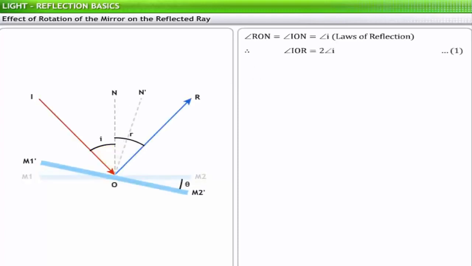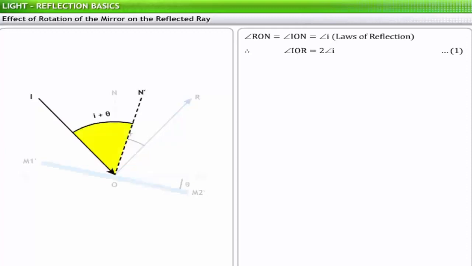Let the mirror be rotated through an angle theta about point O, so that M1', M2' is the new position of the mirror, and ON' is the new position of the normal. The position of the incident ray remains the same, but the new angle of incidence is angle ION'. Angle ION' equals I plus theta.